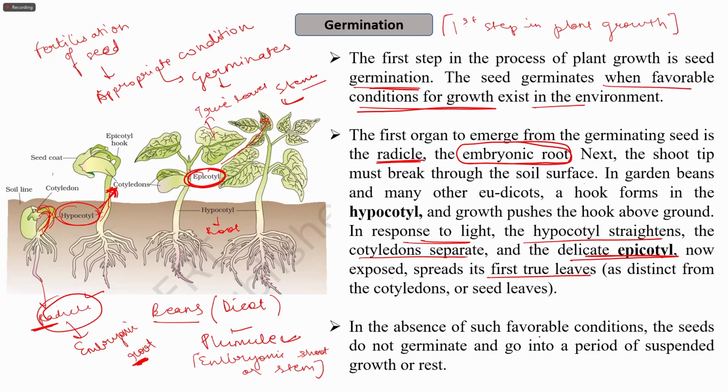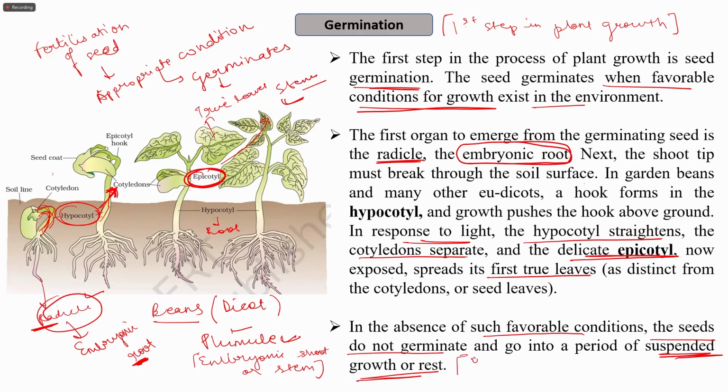Suppose after fertilization the seed formation takes place and the favorable conditions required for germination are not present. In the absence of such conditions, the seeds do not germinate and they go into a period of suspended growth or rest until the favorable conditions come.